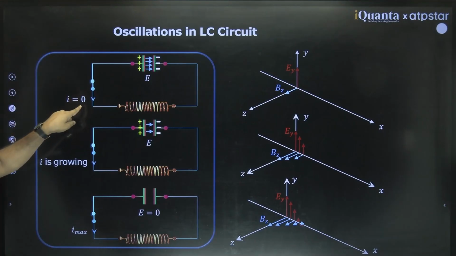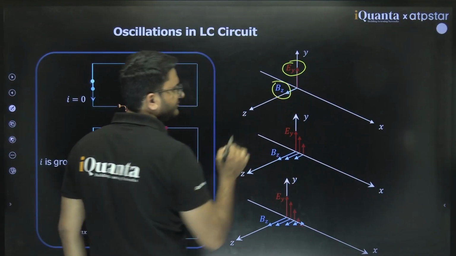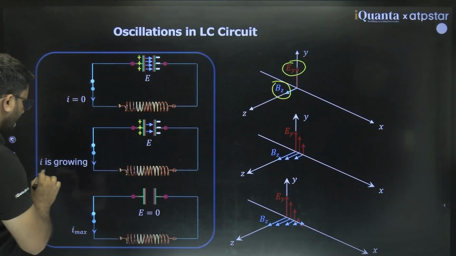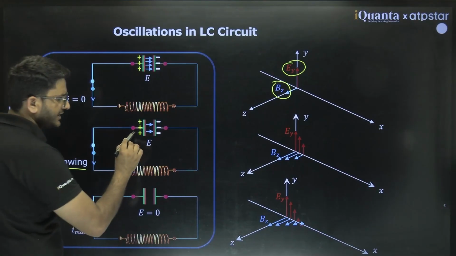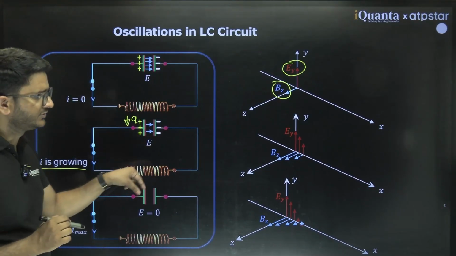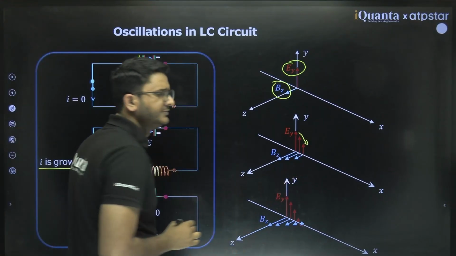Initially the current was 0 because this was fully charged, so electric field was maximum. Now current is growing but charge Q is decreasing. So if Q is decreasing, then the electric field starts to decrease.